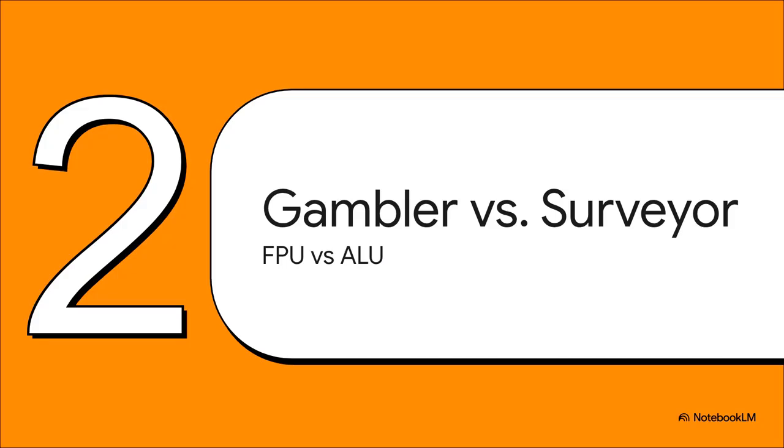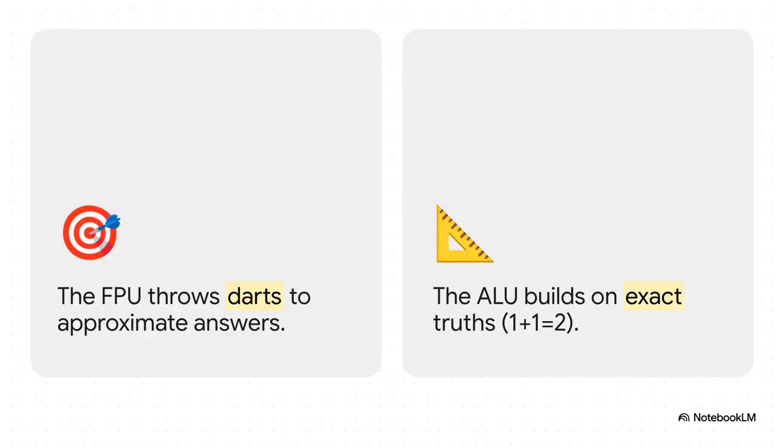Moving on to Section 2, the gambler versus the surveyor. To really wrap our heads around this flaw, we have to look at two very different parts of a computer's brain. First, we have the floating point unit, or the FPU. Think of this as the gambler. When it hits complex math, like heavy matrix operations for AI, it basically throws darts at a dartboard to approximate the answer. Now, it's incredibly fast, but at its core, it's just an estimation system.